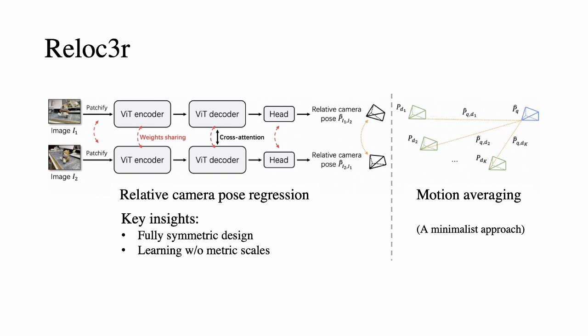It consists of a relative pose regression network that estimates poses between image pairs, and a minimalist motion averaging module that aggregates relative poses to estimate absolute poses. The key design features of the network are twofold: a fully symmetric Siamese network that uses shared parameters while maintaining accuracy, and we chose to learn camera poses without metric scales, which facilitates generalization across different datasets.